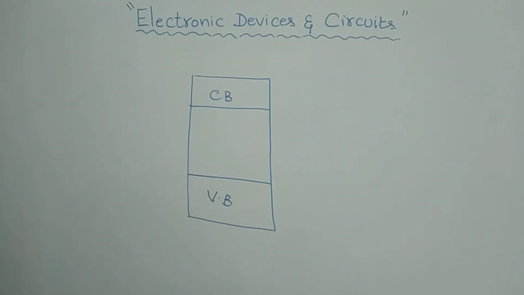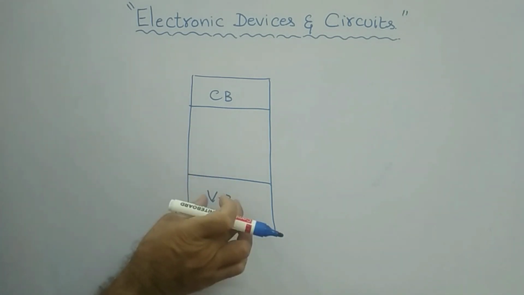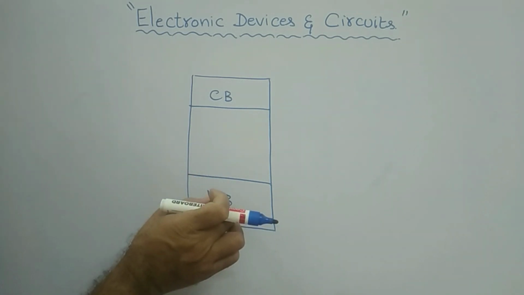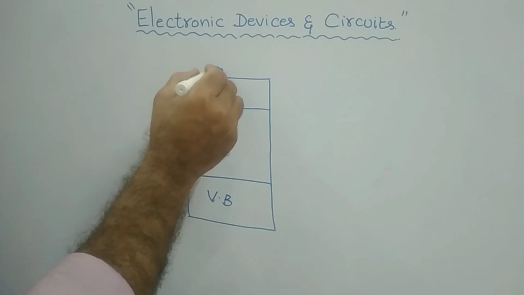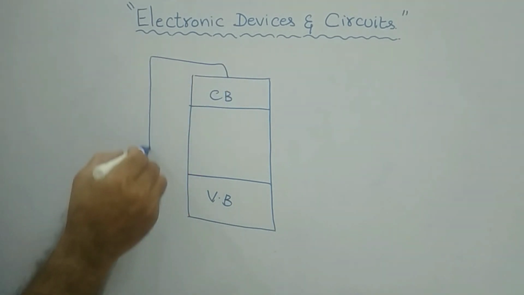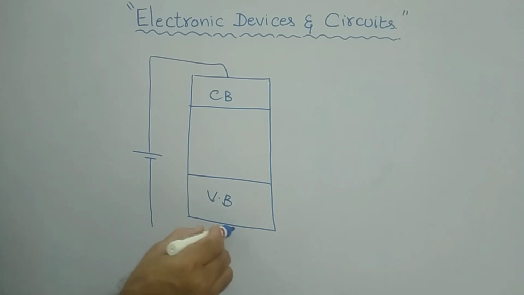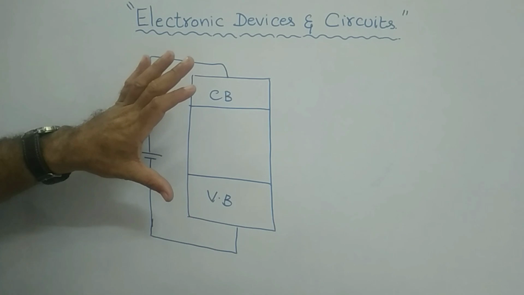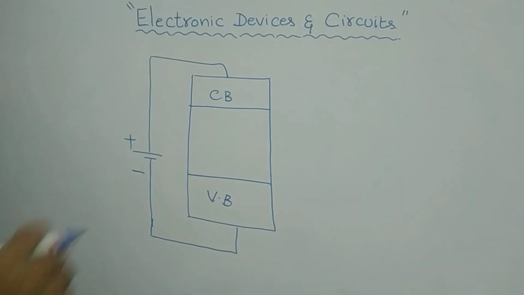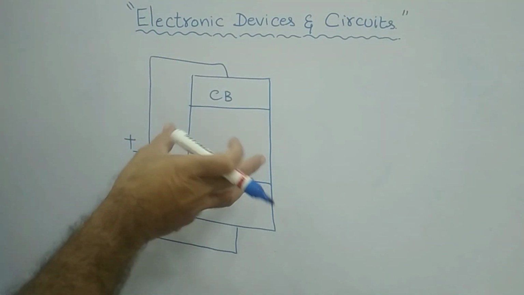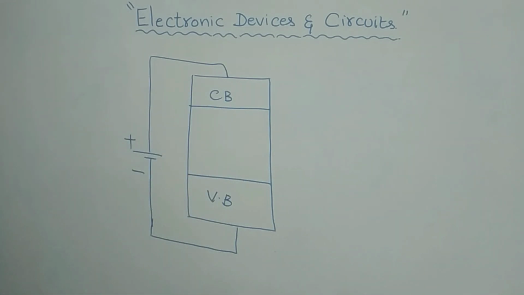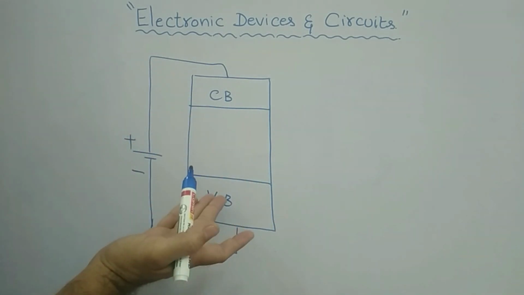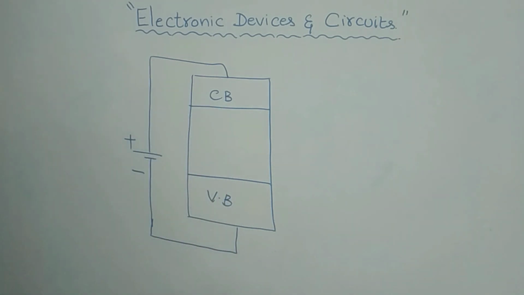Now, without application of an electric field, it is of no use. If we want to make use of the free electrons which are there in the valence band, then I need to apply a certain electric field. It is nothing but heating. Otherwise, you can call it heating. We can apply some heating element and heat this. Then it gets heated. Once it is heating, then internally the process will take place in this.